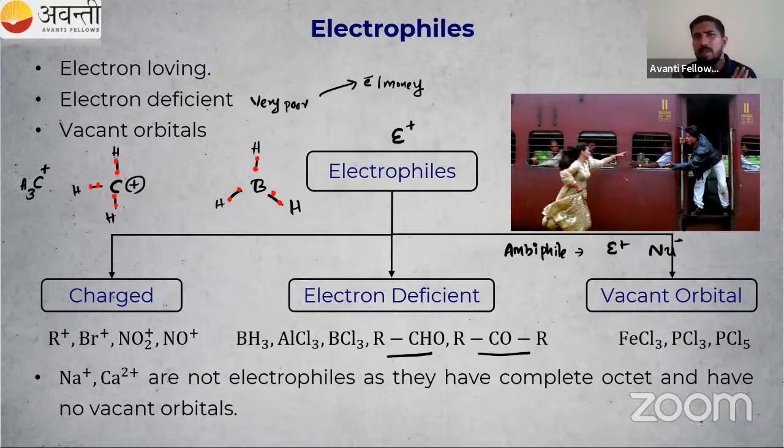Then if a positive charge is present, is that species always an electrophile? No. They should be electron deficient or have a vacant orbital. So for example, we have Na plus and Ca2 plus. They are positively charged, right? We will represent an electrophile by E plus, but Na plus and Ca2 plus are not electrophiles. What is the reason for that? They have a complete octet. They don't need money. So they are almost moderate people, okay? No need of money. They are not electron deficient, so they are not electrophiles. So that is an example. So this is our electrophile E plus.